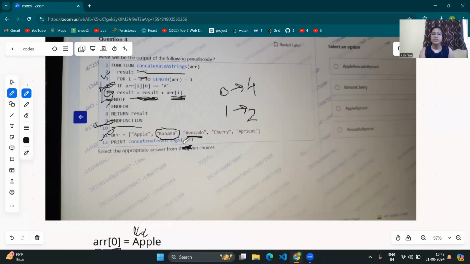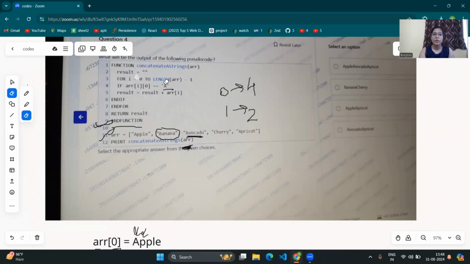So at index 2, the string was avocado. Now we will go in the if condition. We will check whether the character at index 0 is A or not. Yes, it has A, so it will enter the if condition.